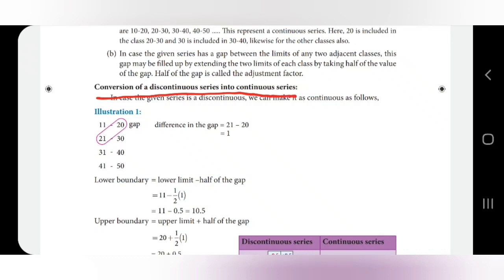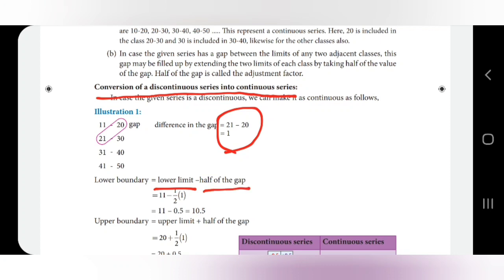Illustration 1: 11 to 20, then 21 to 30. Here the continuous series is not there. First we should subtract 21 minus 20, and we will get 1. So lower boundary is equal to lower limit minus half of the gap.